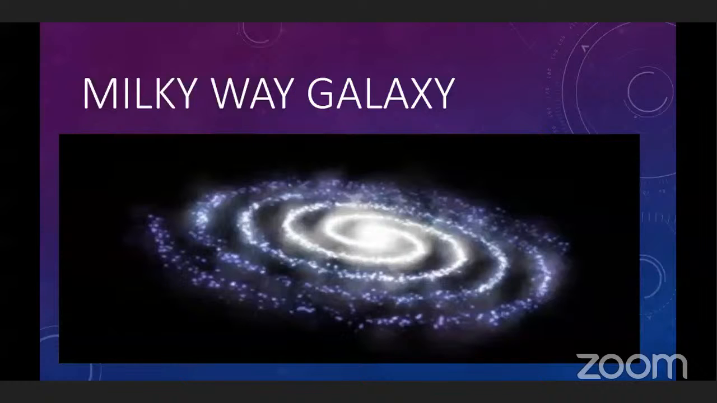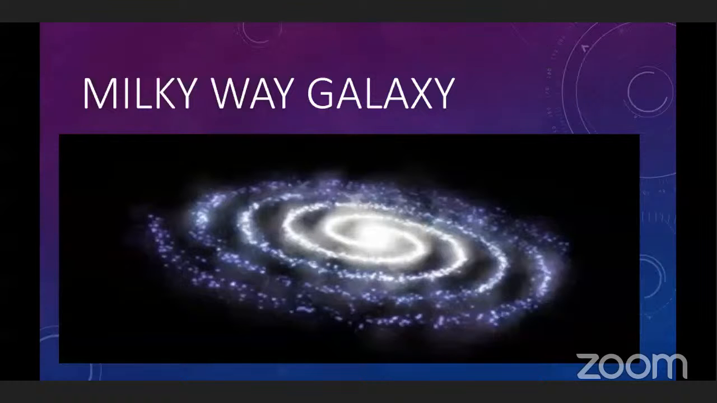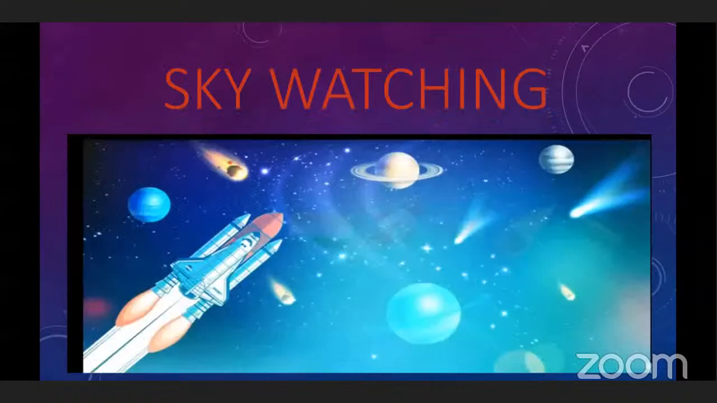Some stars appear very close to one another, making a particular figure in this Milky Way galaxy. Some stars making a particular figure is called a constellation. This constellation we are going to see in this chapter. We are going to learn about this. But before that, let us learn a few basic concepts related to sky watching. Today we are going to learn some basic concepts about sky watching.